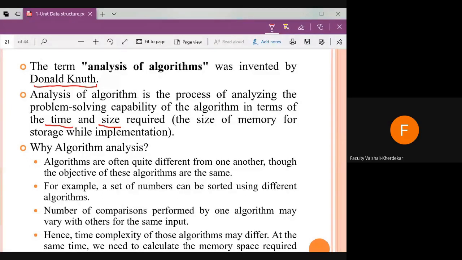In the same way, our objective is the same, to sort a set of numbers, but there are various algorithms: insertion sort, selection sort, bubble sort, merge sort, quick sort, heap sort. Then which sorting technique is best? How to find out that? Or whatever the number of comparisons, number of operations performed